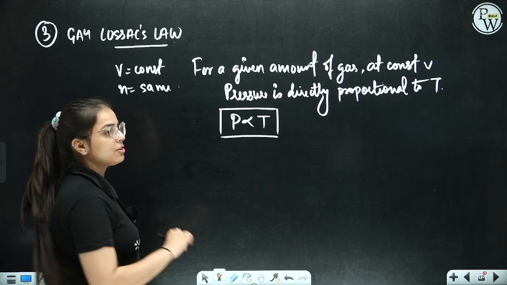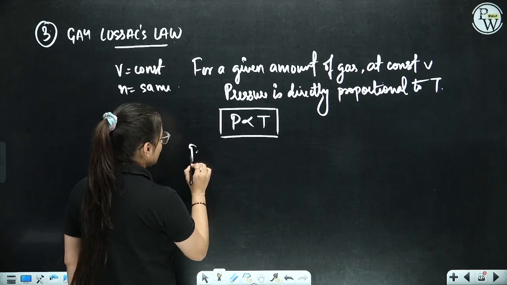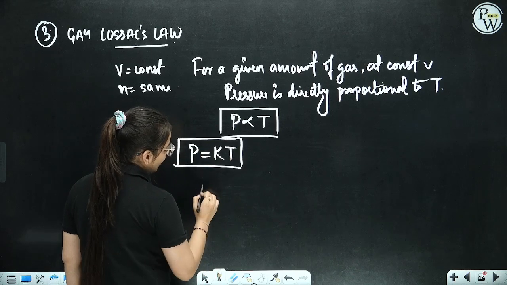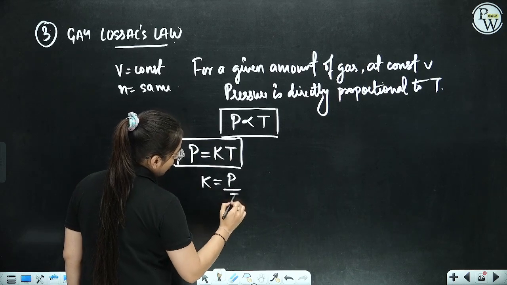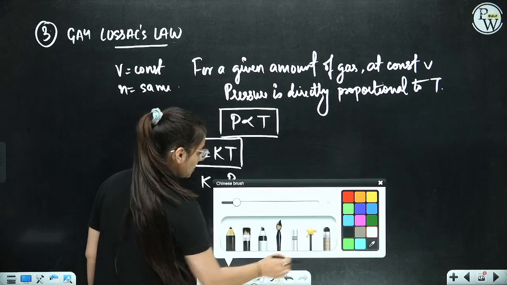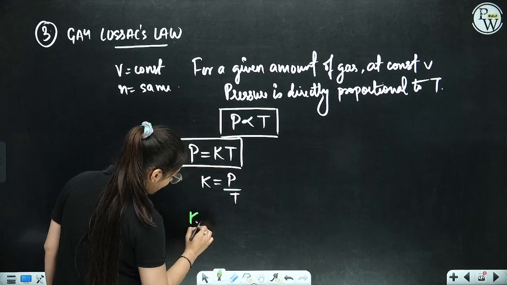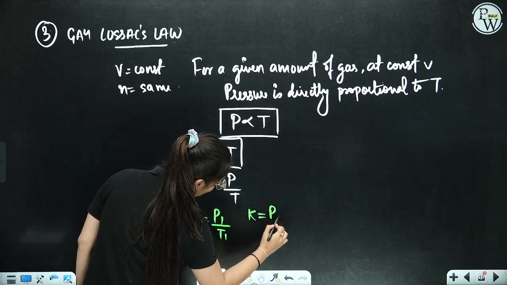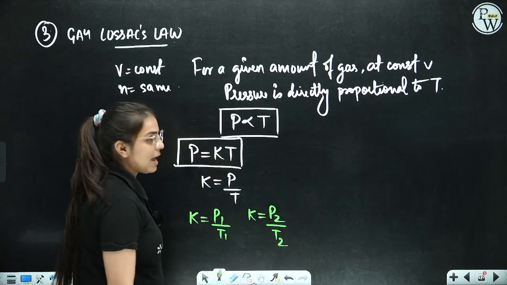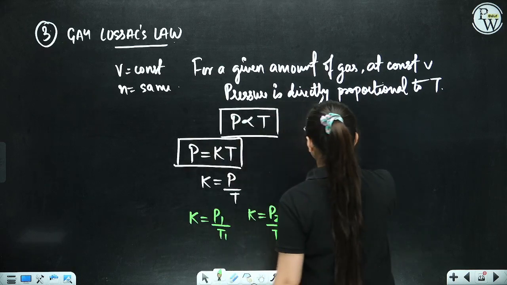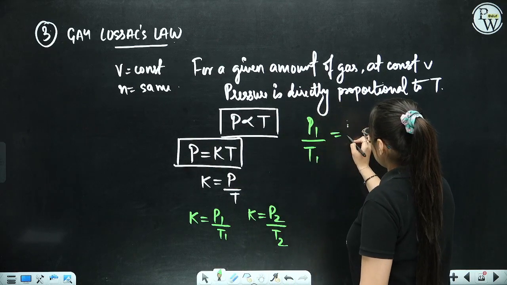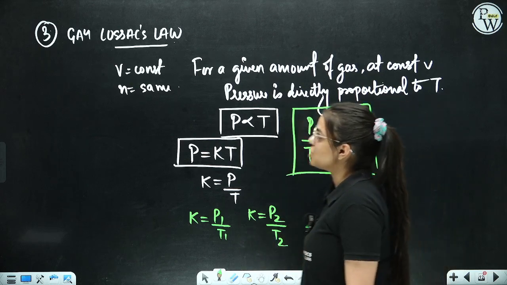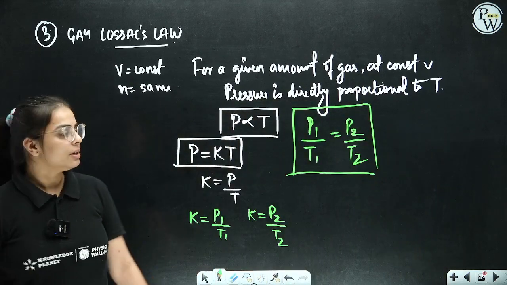So when we have to get rid of this directly proportional sign, we can introduce a constant K. P is equal to K into T, right? K will be P by T. Now for two different states, for two different situations, K is equivalent to P1 by T1. Similarly, K is equivalent to P2 by T2. If I compare both of them together, I will get P1 by T1 is equivalent to P2 by T2. So this is my new formula for Gay-Lussac's law. Clear, everyone?